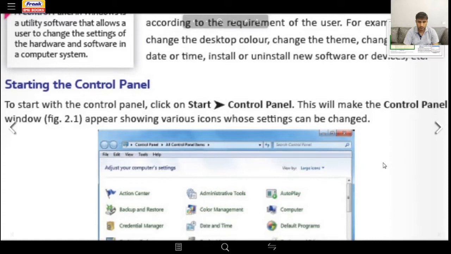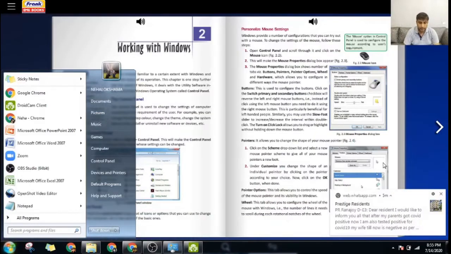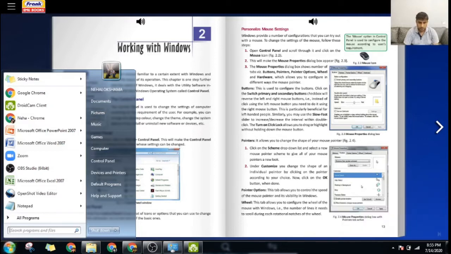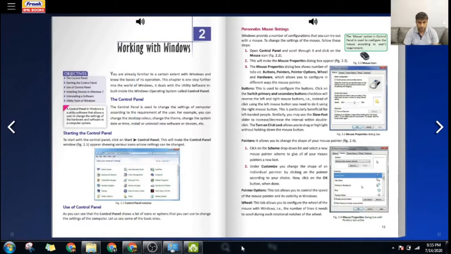To start with, how do you get to the control panel? Very simple.